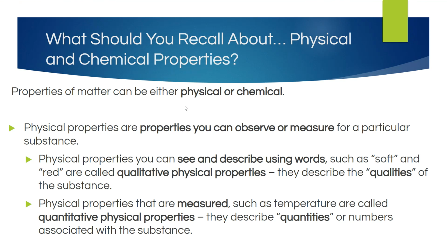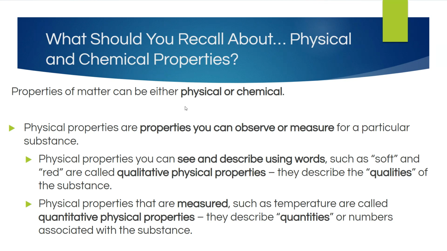Properties of matter can either be physical or chemical. Physical properties are properties you can observe or measure for a particular substance. Physical properties you can see and describe using words such as soft and red are called qualitative physical properties. They describe the qualities of the substance.